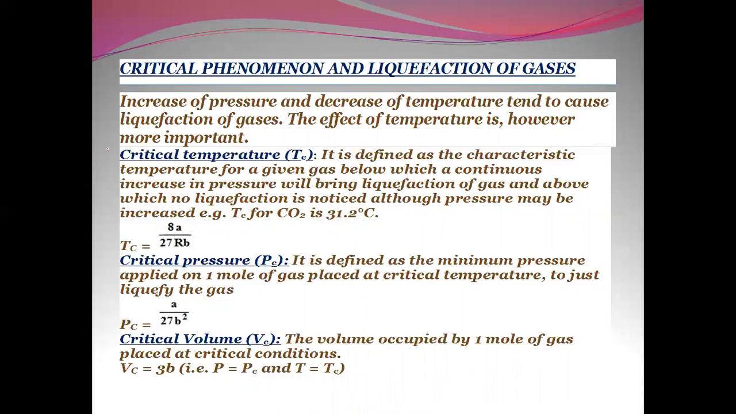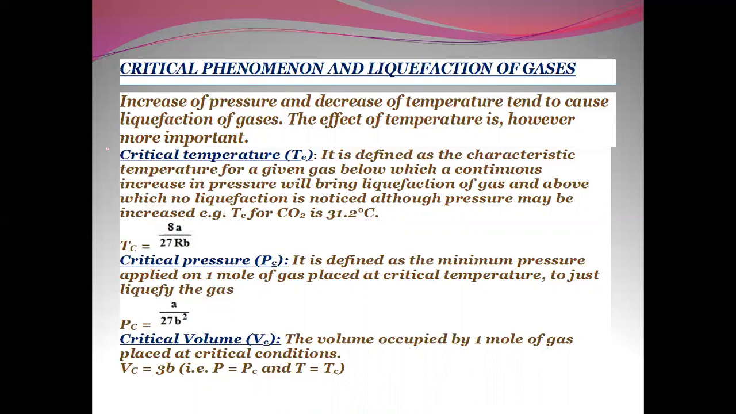Then the value of TC is given as 8a by 27Rb, where a and b are van der Waals constants, that is pressure correction term and volume correction term. Critical pressure is defined as the minimum pressure applied on 1 mole of a gas placed at critical temperature to just liquefy the gas. So PC will be equal to a by 27b square. Again here a and b are van der Waals constants.